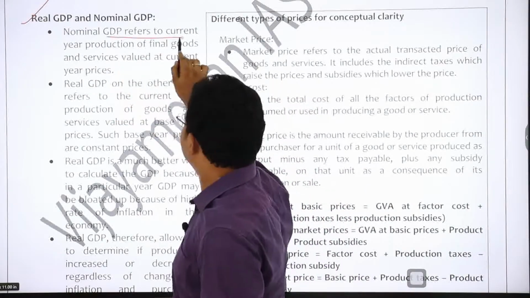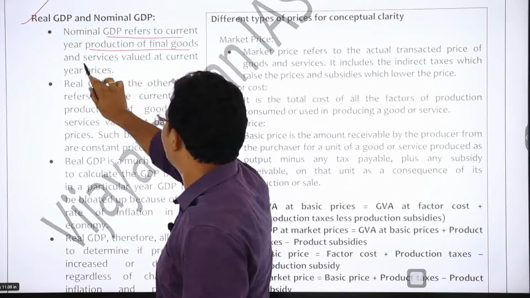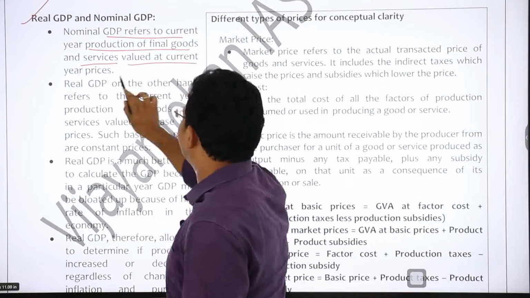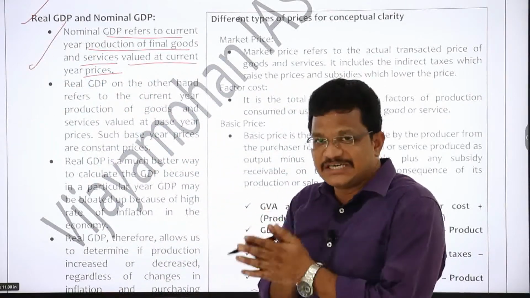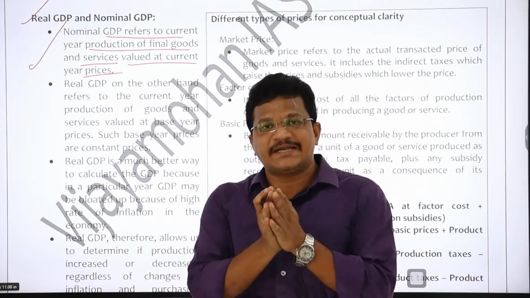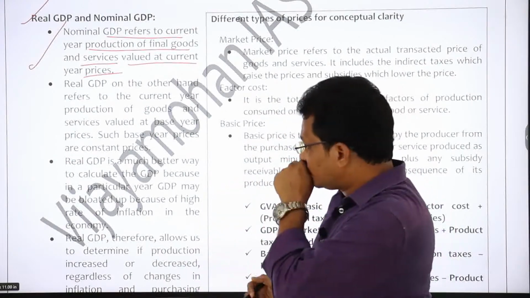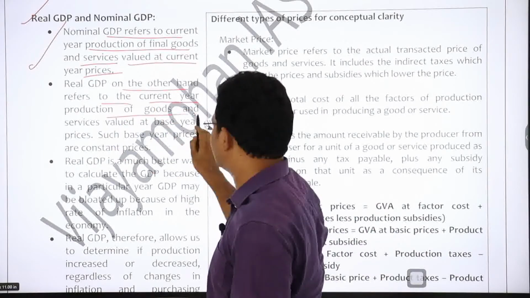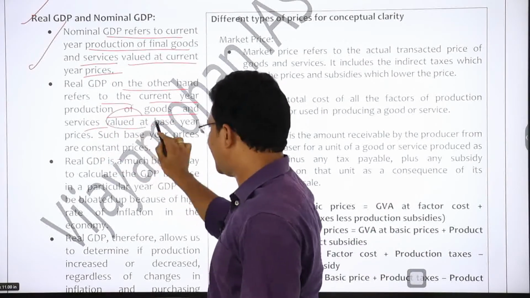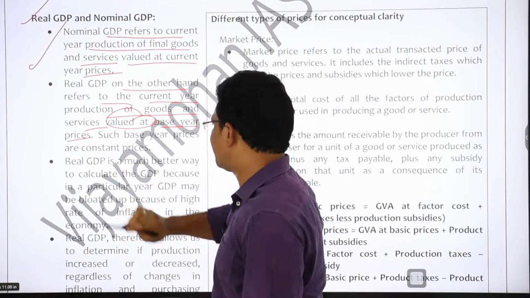Nominal GDP refers to the current year production of final goods and services valued at current year prices. See, nominal GDP is nothing but the GDP calculated at current prices, right? Real GDP, on the other hand, refers to the current year production of goods and services valued at base year prices.